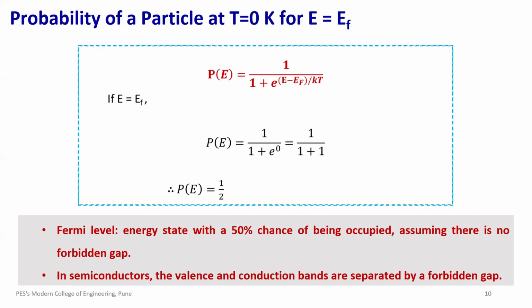It makes P(E) equal to half, which is 0.5. That means at any temperature, the Fermi level marks the energy where an electron has a 50% chance of occupying the state. This is true even as the temperature changes.